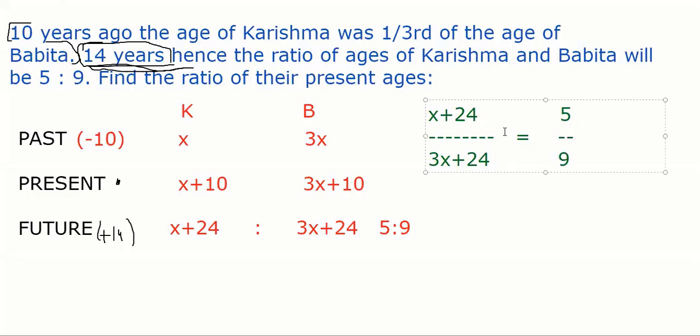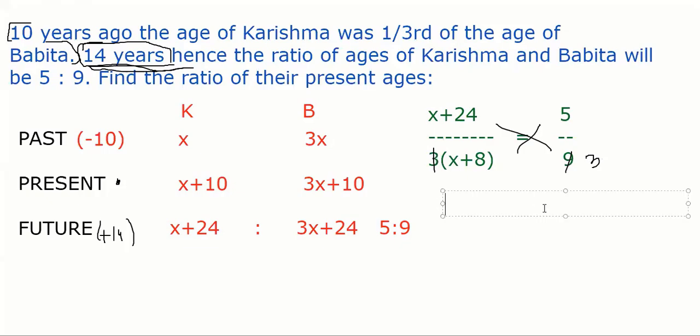You have to simply solve and get the value of x. To solve that, if I take 3 out here, it becomes x plus 8. If I cancel 3 and 3, just to make it simple, and then I do the cross. As usual, any question on algebra, we can do cross.